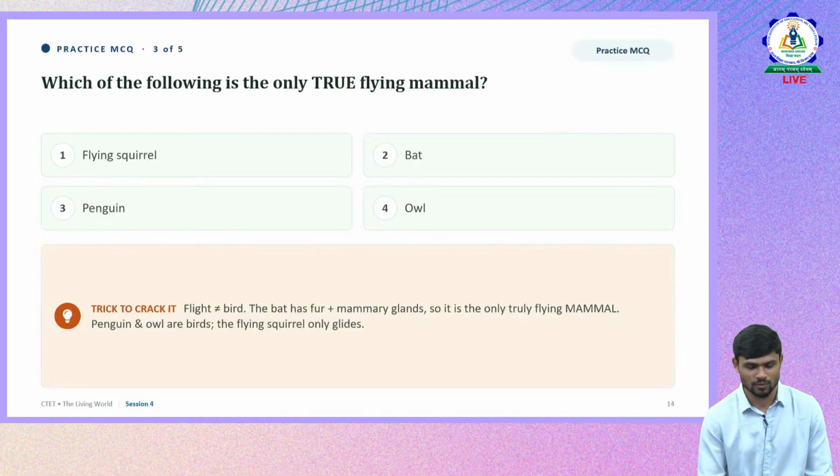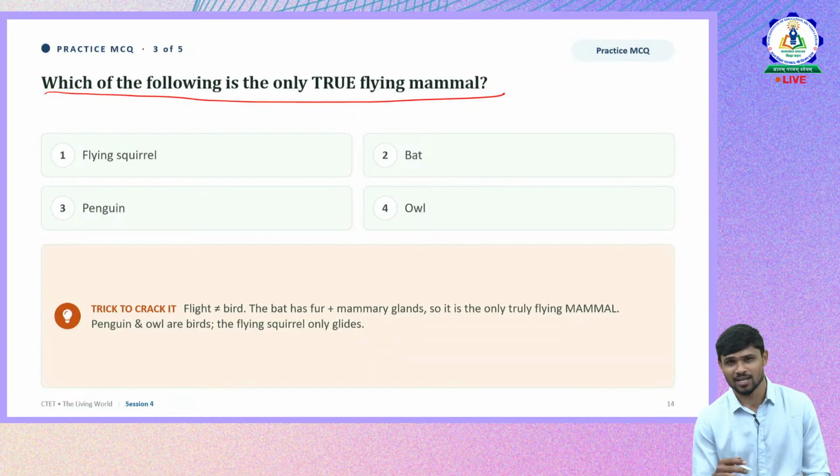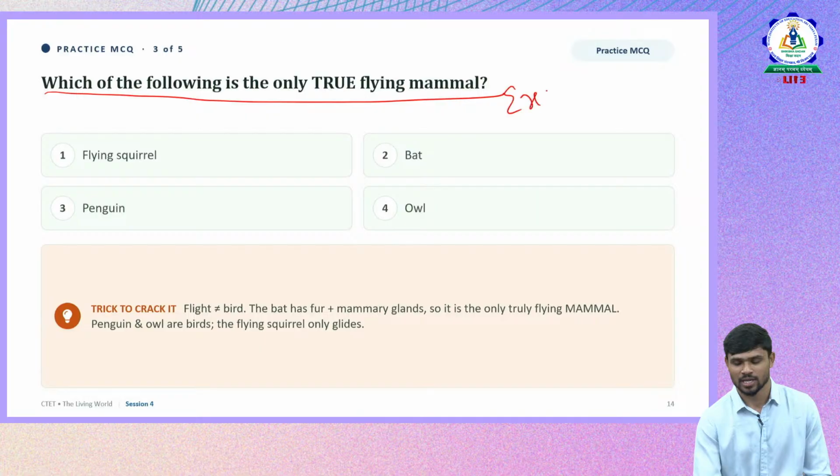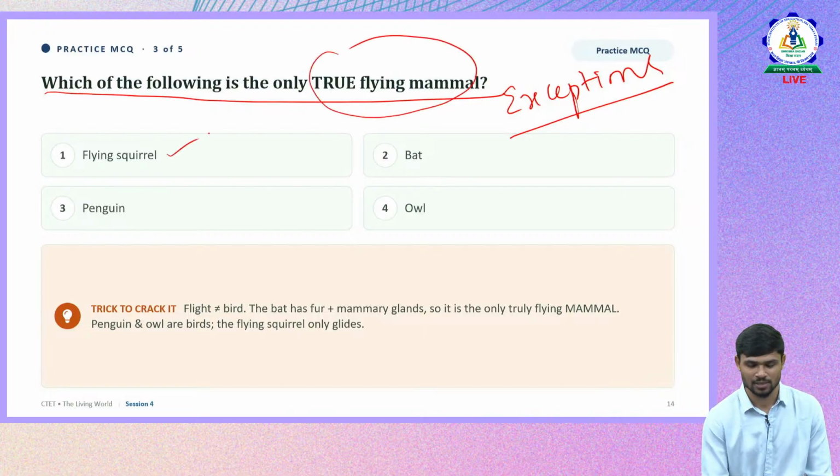Let us move forward to one more question. Which of the following is the only true flying mammal? The question is again about exceptions, exceptions in mammals. Which one is the true flying mammal: flying squirrel, bat, owl, penguin?